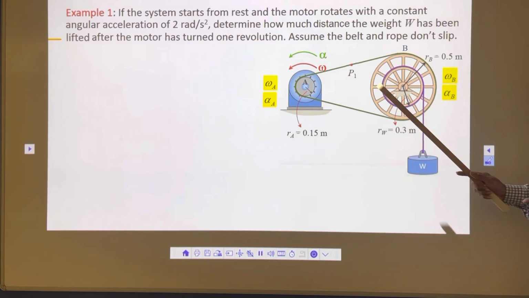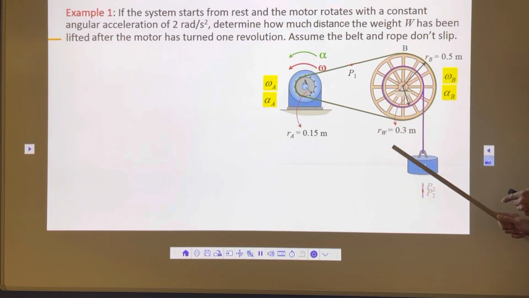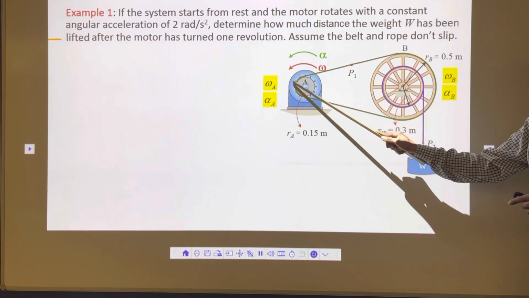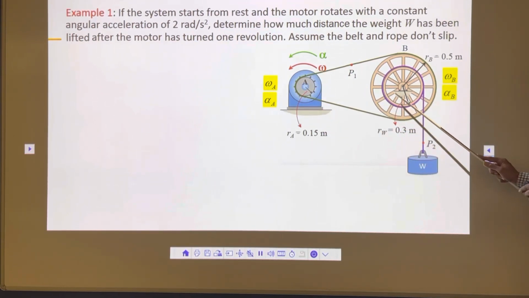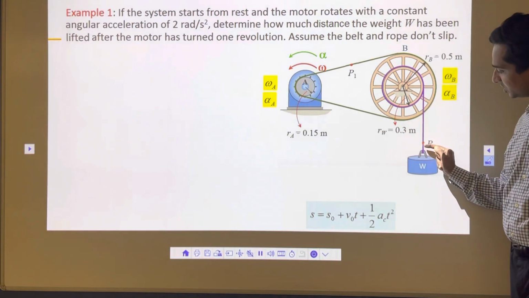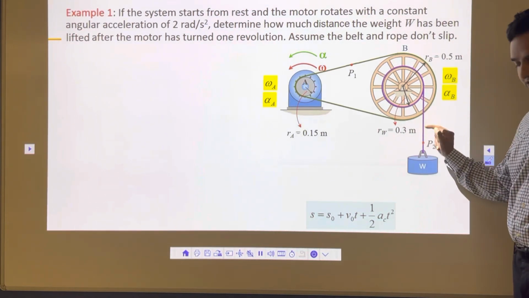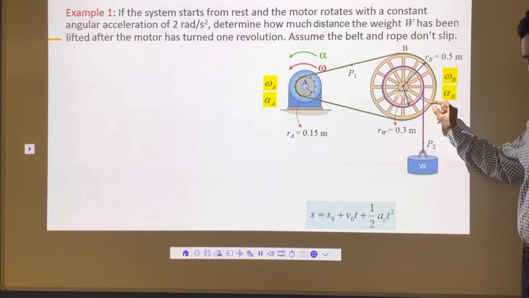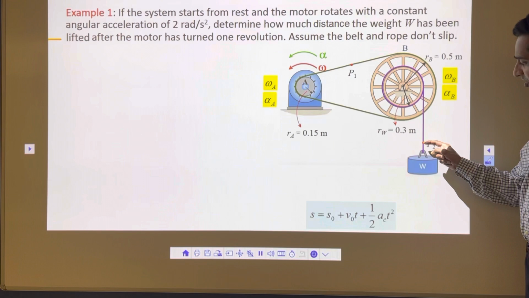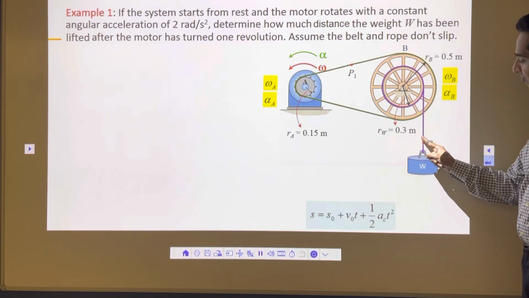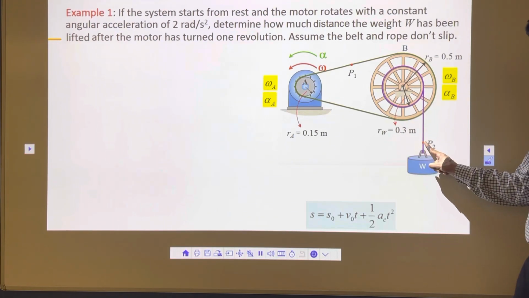Now, I'm going to take 2 points here, P1 and P2. P1 here on the belt, let's say this point P1 is going to travel like this, and P2 on this second row here. My objective is to find out how much this P2 goes in the upward direction. This P2 is connected to the weight. So if P2 travels 1 meter, the weight also travels 1 meter. So my objective is the final distance covered by P2 in the upward direction. It means the final distance by this point or particle P2.